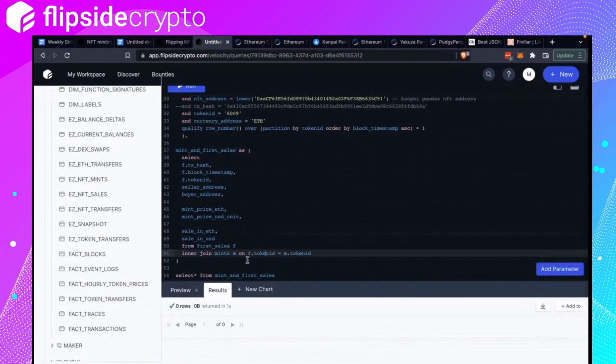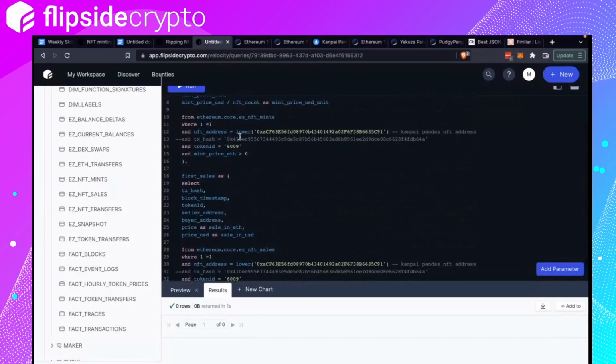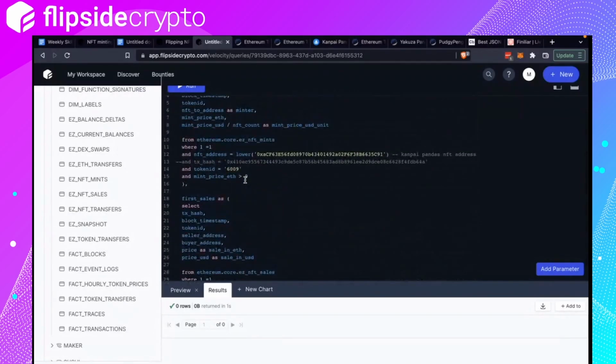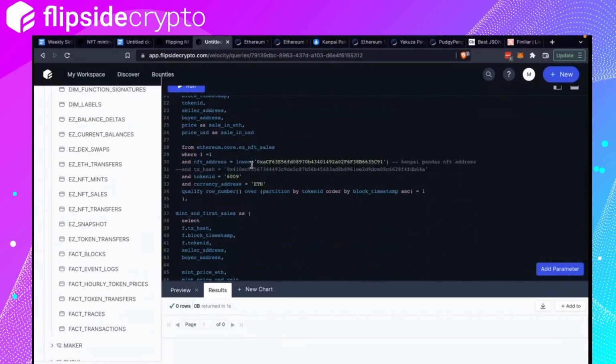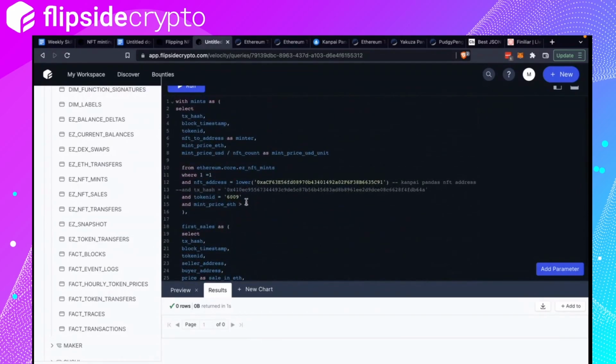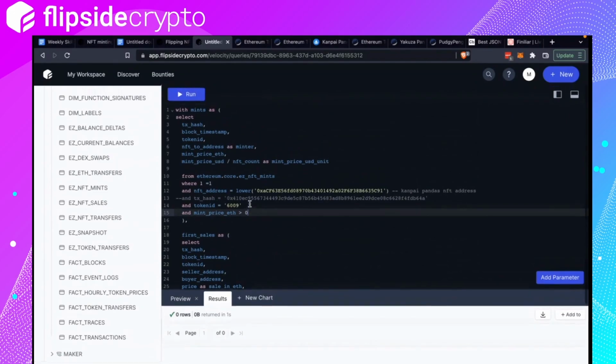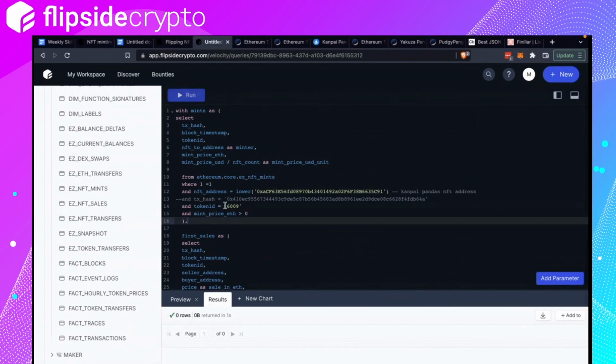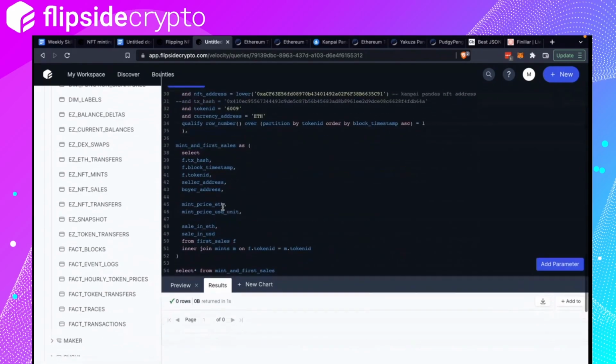Oh no. Okay, what's wrong? So both have token ID 006009. Currency is right. Mint price more than zero. Is this correct? Select all from mints.